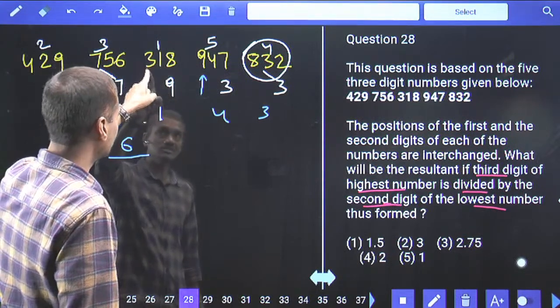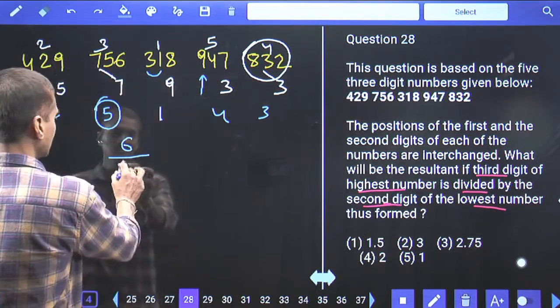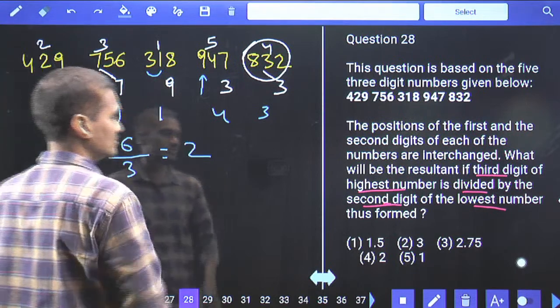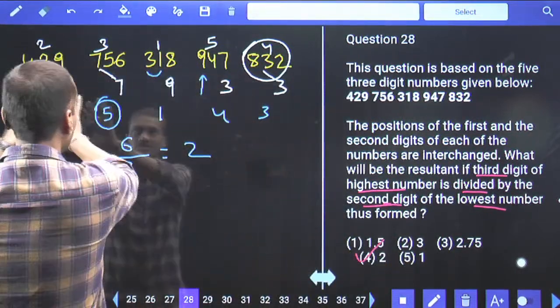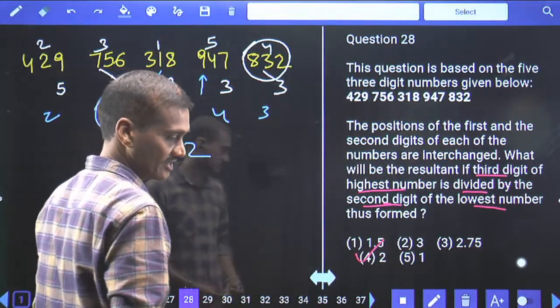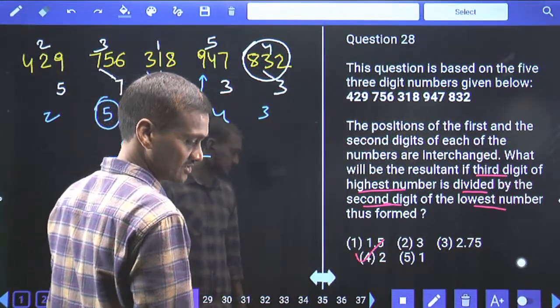Now what is the second digit? 3 is coming to the second place. And 6 divided by 3. 6 divided by 3, what is your answer here? 2 is the answer, choice 4. Please do not try to write down and convert each and every number. It is a time taking, time consuming process.